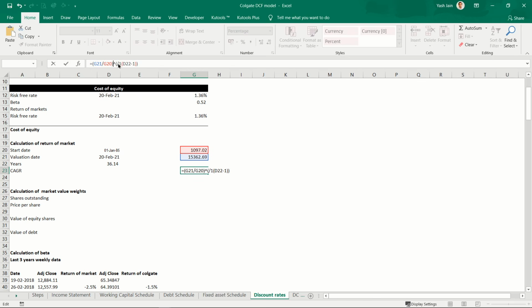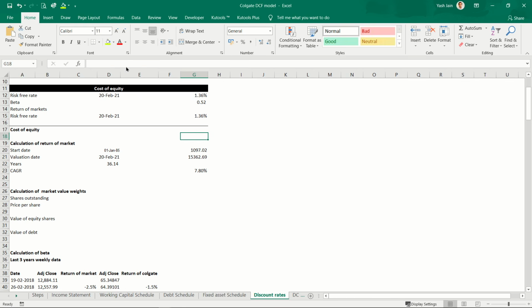Okay, I've used this divide sign at the wrong place. Enter. This whole minus 1. So on an average markets have given me 7.8% over the long term. So this is my expected return from market in future also.